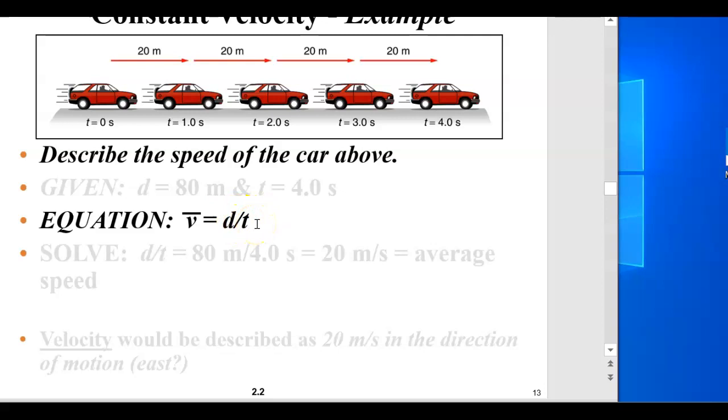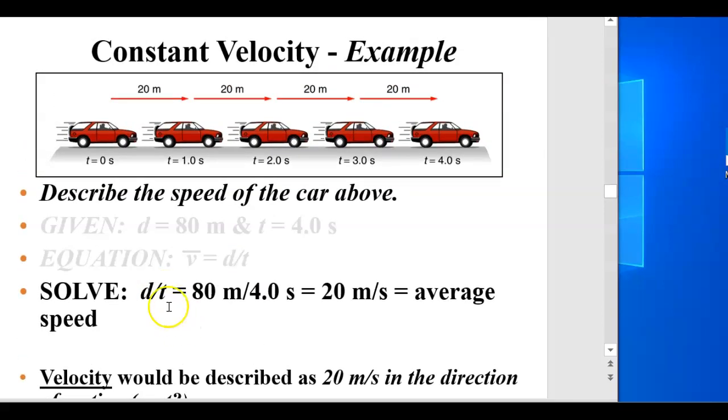Now I'm going to solve the equation. The distance is 80 meters, and you divide by the 4 seconds, and so then you get 20. So 20 meters per second was the average speed that that car drove.